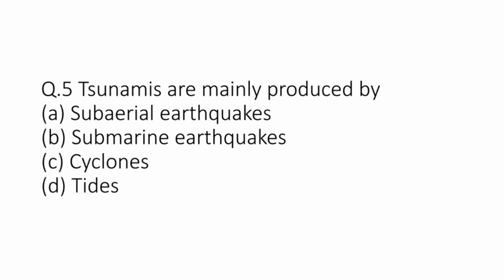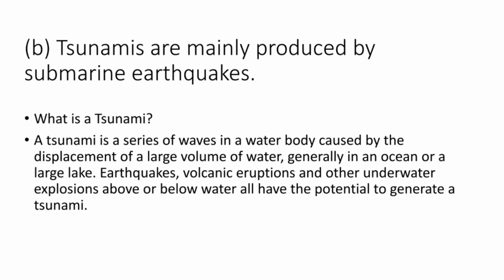Question number 5. Tsunamis are mainly produced by A. Subaerial earthquakes, B. Submarine earthquakes, C. Cyclones, or D. Tides. The correct answer is B. Tsunamis are mainly produced by submarine earthquakes.